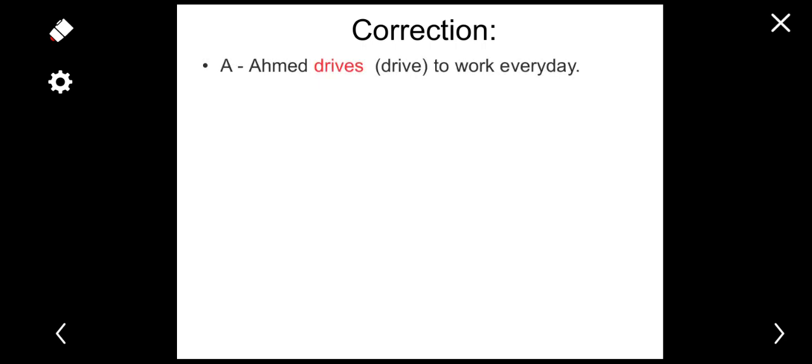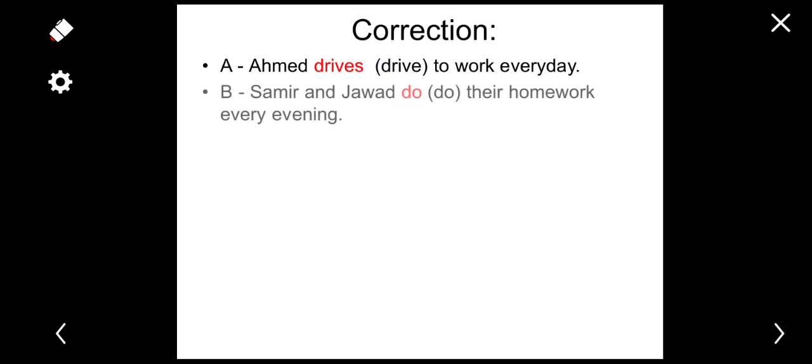So here we have, Ahmed drives to work every day. We have drives because we have Ahmed. It's like if we have he, so we say drives. We add s to the verb. Okay, so here, Samir and Jawed do. The verb stays as it is, it doesn't change, because we have a plural. It's like if we have they. Samir and Jawed do their homework every evening.